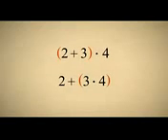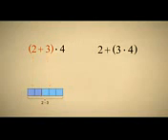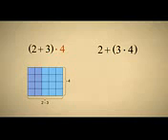But what if we have a group of numbers which are added and multiplied? Does the associative property still apply? Let's take an example where we group 2 plus 3 times 4 in 2 different ways. When we group numbers in parentheses, the operation inside the parentheses is performed first. So when 2 plus 3 is written in parentheses, we do the addition first, and then we multiply the result times 4.